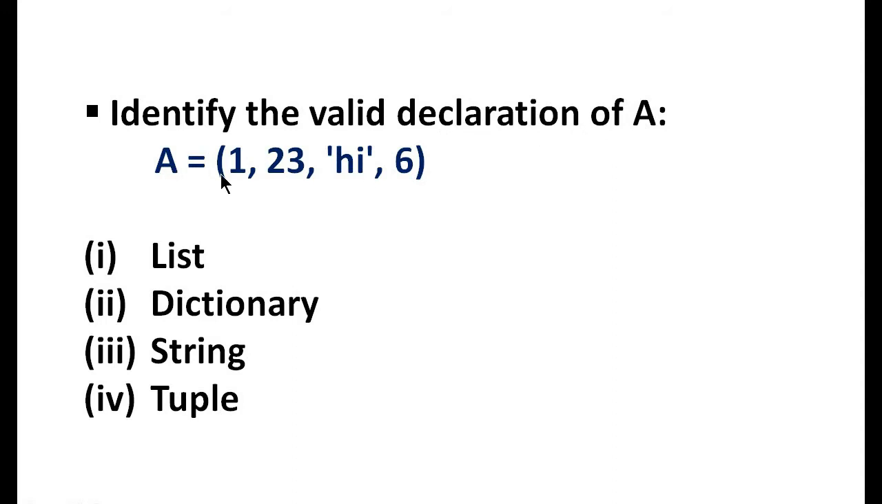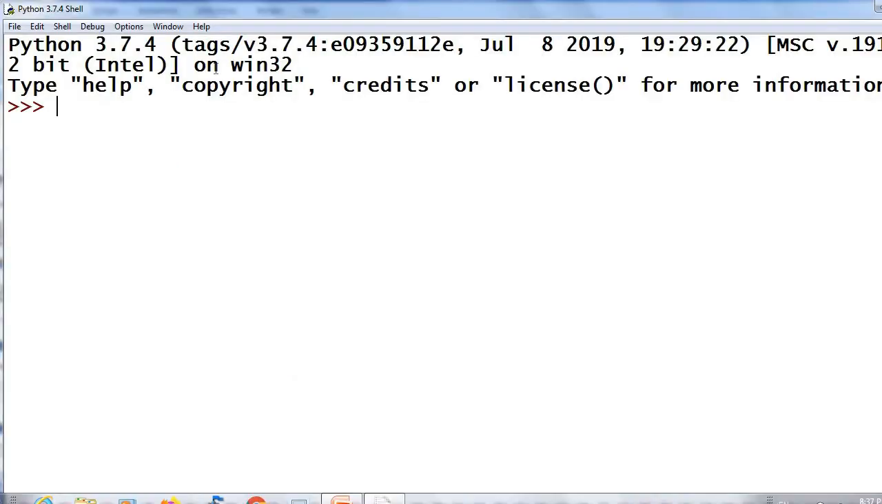A equal to 1, 2, 3, 5, 60 enclosed in a parenthesis. It is a tuple. So what is a tuple? It is a sequence data type and the elements are enclosed in parenthesis. Type of A, it is a tuple. Like list, tuple is also a heterogeneous data type. That is, you can use different types of values in a tuple.